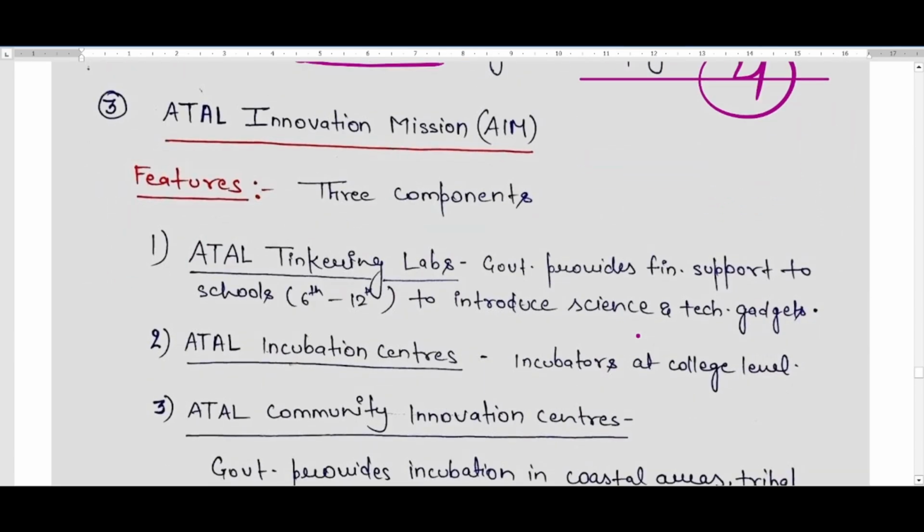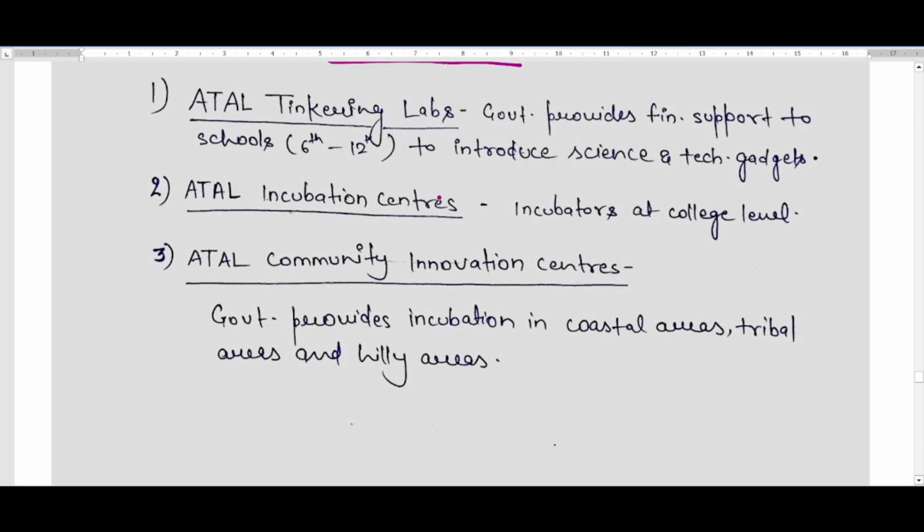Then comes the most important, that is the Atal Innovation Mission. It has three components. The first component is Atal Tinkering Labs. Government provides financial support to schools whose children are in 6th to 12th grade, to introduce science and technology based gadgets in their classrooms. Simply, students between class 6 and 12, including 6 and 12, are provided science and technology based gadgets under Atal Tinkering Labs.